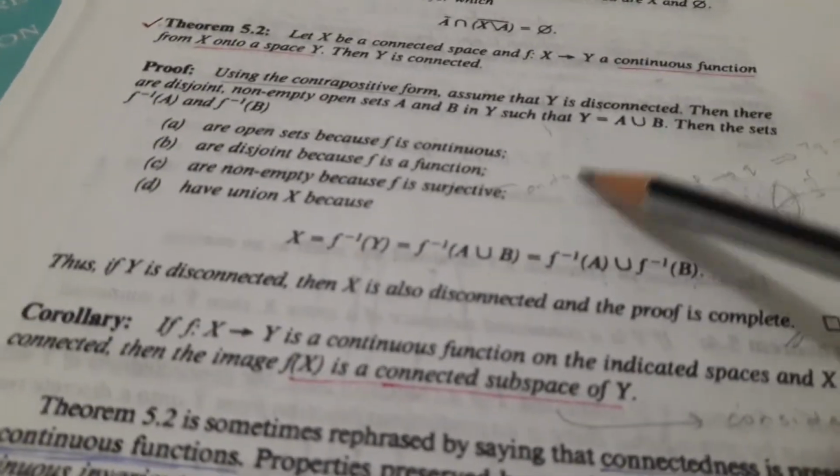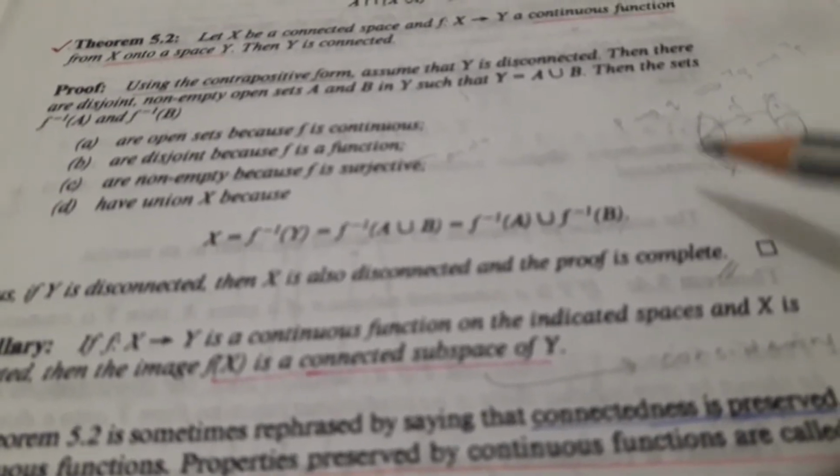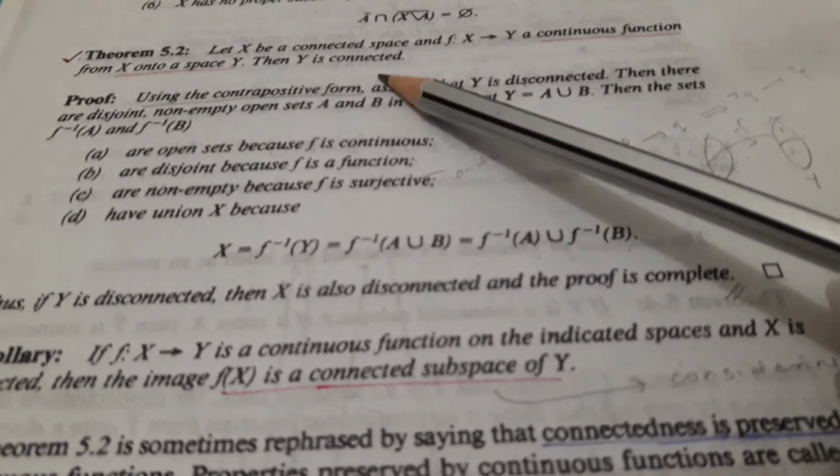Considering the subspace, this is a little bit different from the real theorem. That is, f is a function from X to Y, continuous on the indicated spaces, not onto actually, and X is connected.